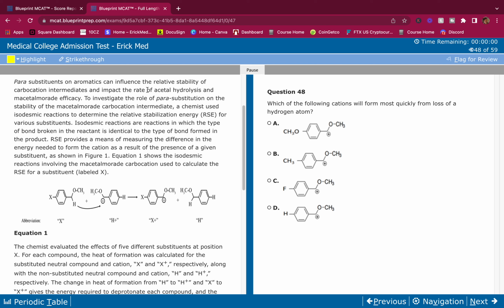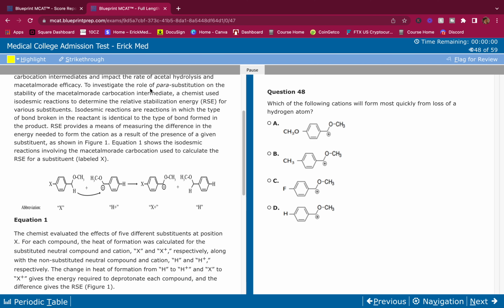Para substituents on aromatics can influence the relative stability of carbocation intermediates and impact the rate of acetal hydrolysis and acetaldehyde efficacy. I'm not going to highlight here because I know from content review that carbocations can be deactivated or activated depending on what the substituent is and depending on the place of the substituent. Okay. To investigate the role of para substitution on the stability of the acetaldehyde carbocation intermediate, a chemist used isodesmic reactions to determine the relative stabilization energy for various substituents.